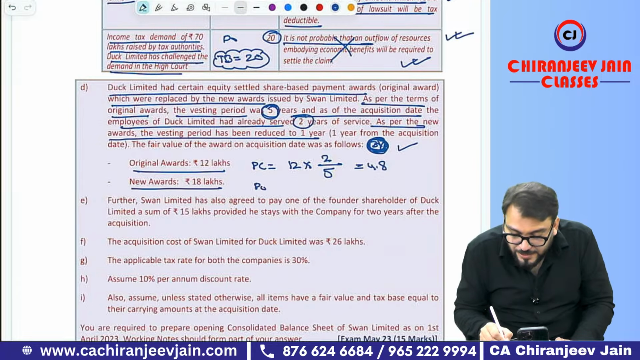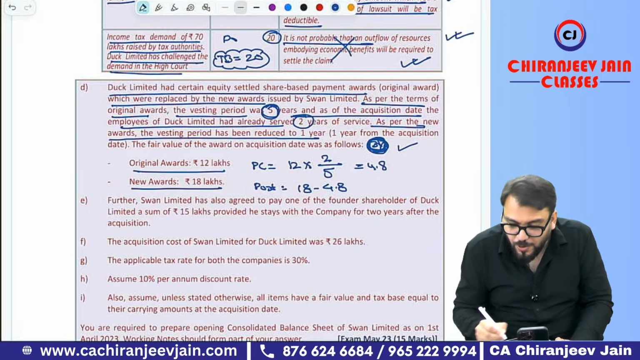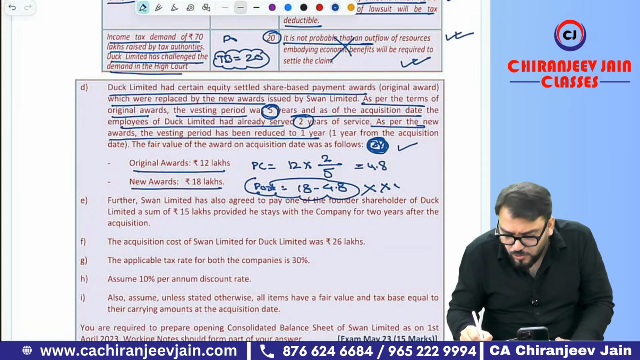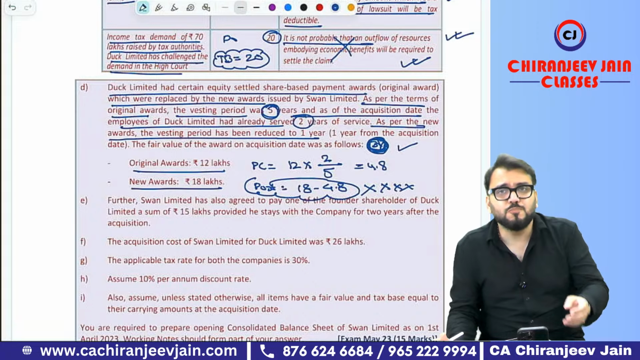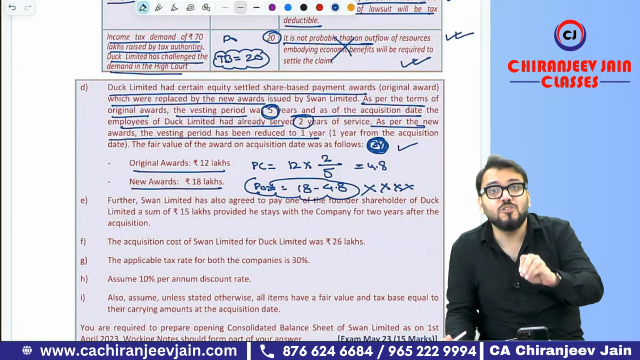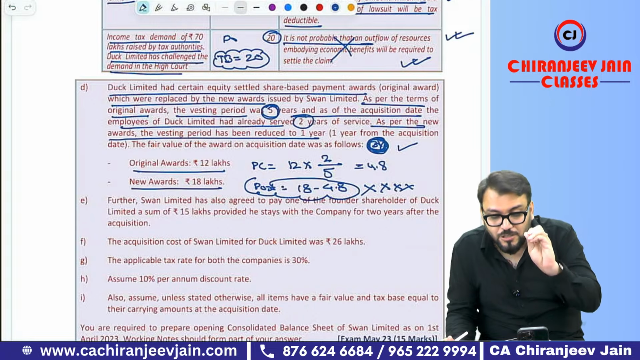And how much is related to post combination period? That will be 18 lakh minus 4.8 lakh. But this is not at all relevant. Therefore this is not required to be calculated, because we are not doing post combination period accounting. So even though you calculated, that is not at all relevant.